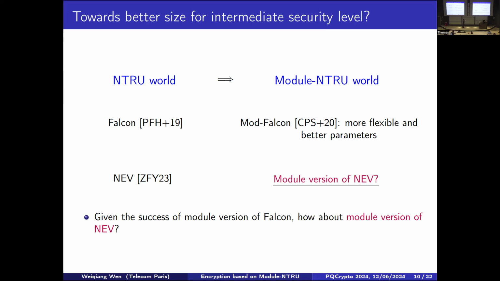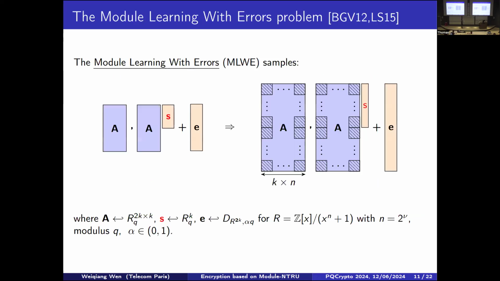Before we go to our first design, I'd like to quickly go through the module version of LWE. It was initially considered by Brakerski and Vaikuntanathan in 12, and later formally studied by Langlois and Stehlé in 15. So now the matrix A is not completely random, as you saw for ring LWE, but has this block structure. You can imagine it is less efficient, but provides more parameter choices.